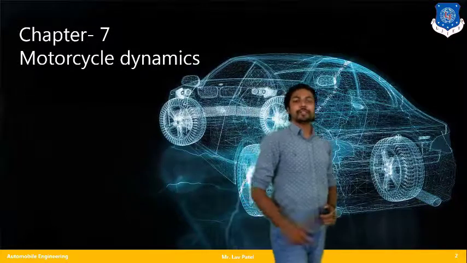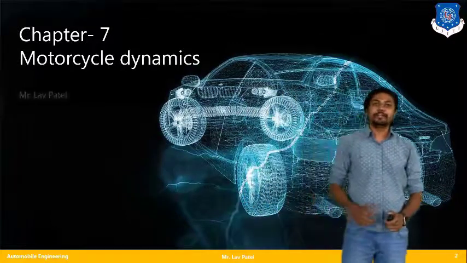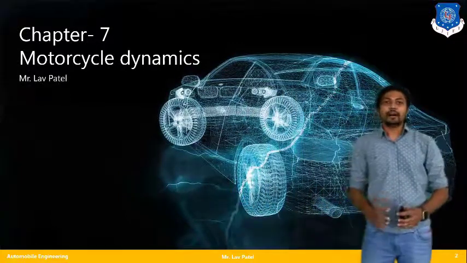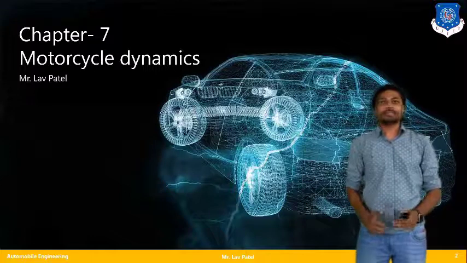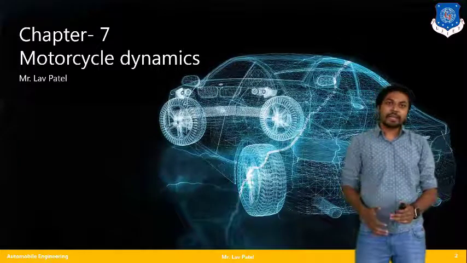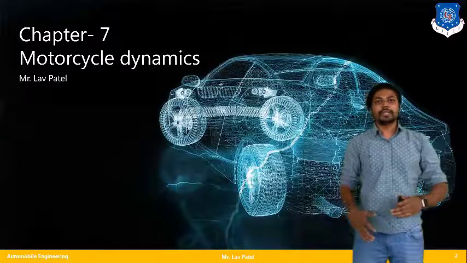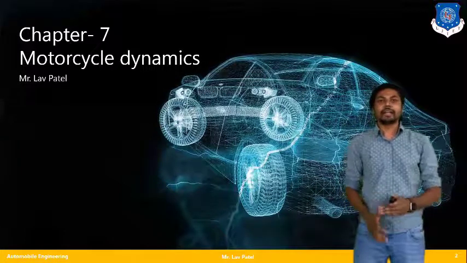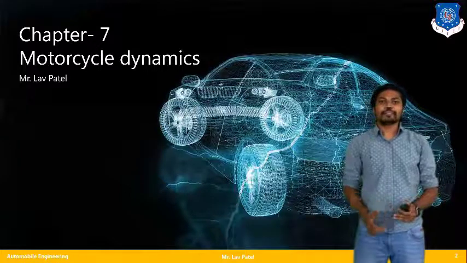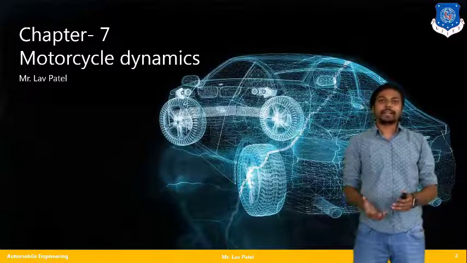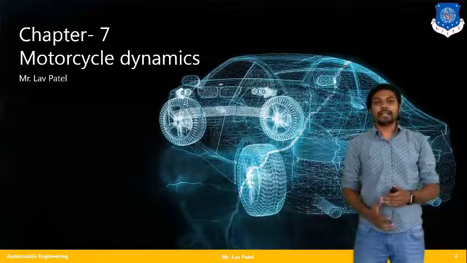So we are continuing the subject Vehicle Dynamics, and today we are going to learn about our new chapter, that is Motorcycle Dynamics. Till now we have learned so many parameters and components that directly or indirectly affect the overall dynamics of the vehicle while the car is in moving or steady conditions.